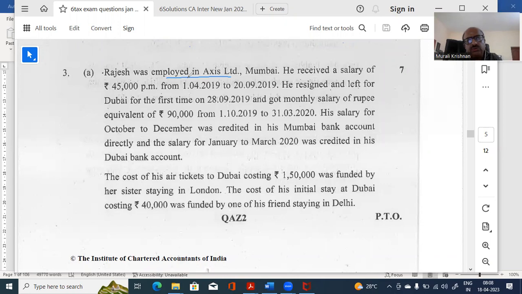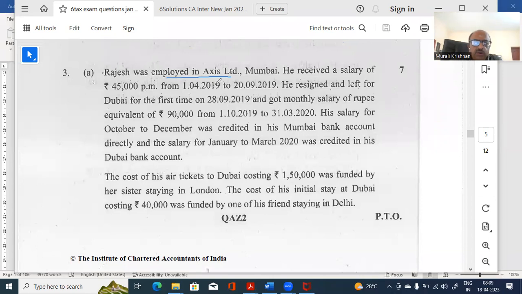That is what we are trying to decipher in this way. Because when you read it properly, only you will get it. Of course, you should know the provision. I'm not saying that you cannot learn now. Whatever you have learned, you try to do. But at least try to understand the question properly so that you can write it.